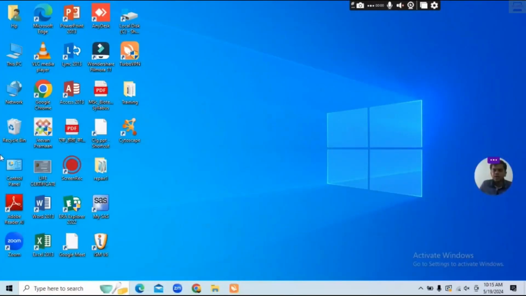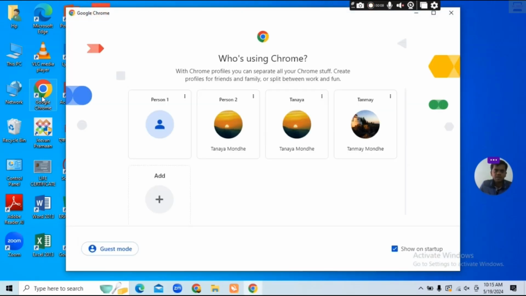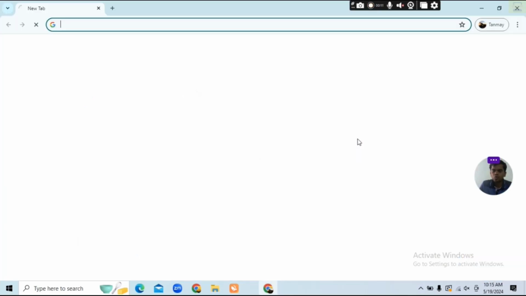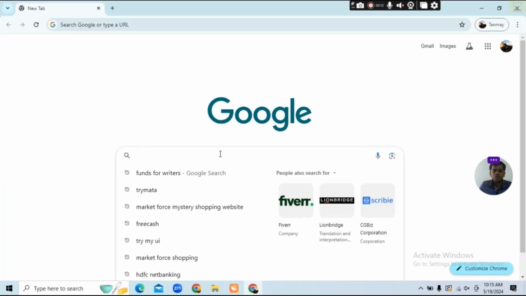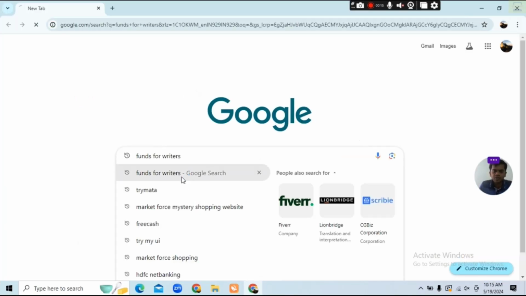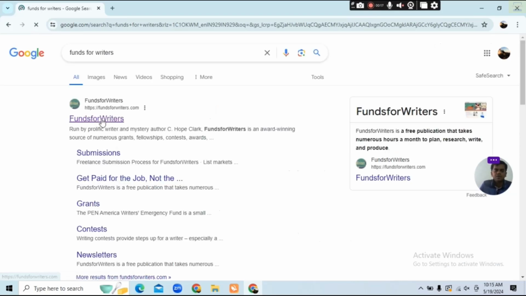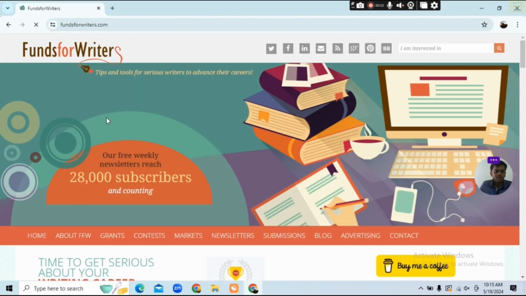For writers, there is another website to earn money online without any kind of investment, that is Funds for Writers. Okay, this is the best website for that. So I will go to Google and type here Funds for Writers. Okay, you see Funds for Writers. I will click on this first website, and you see our website gets open over here.